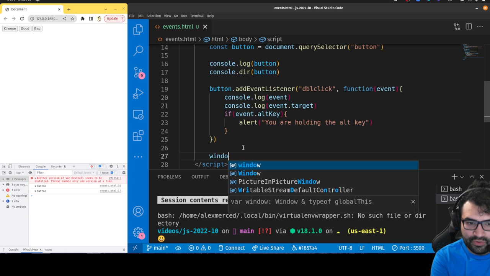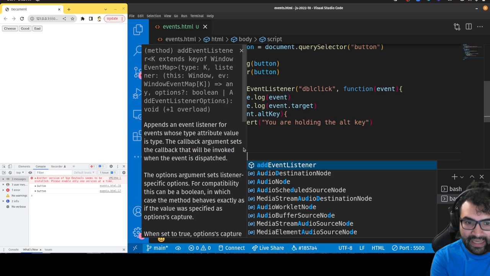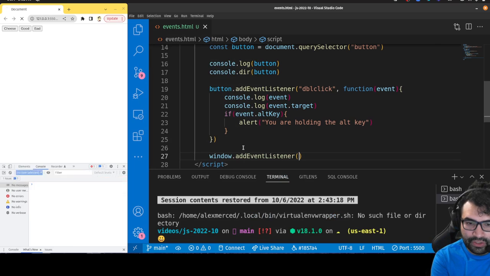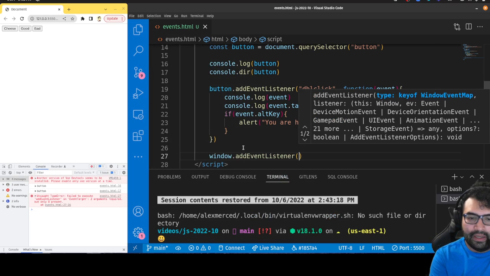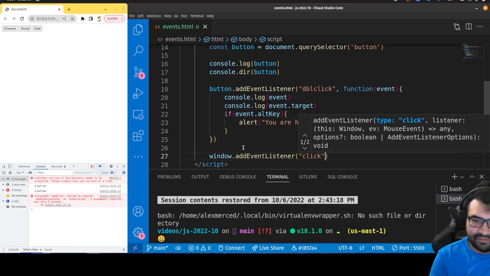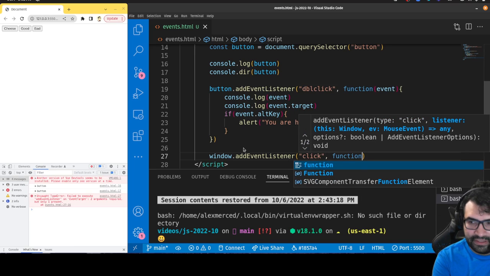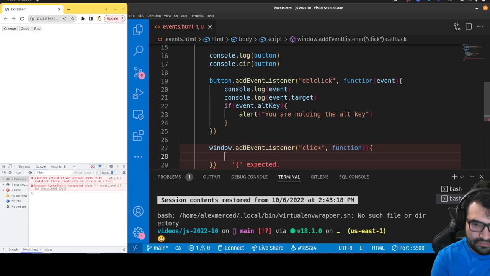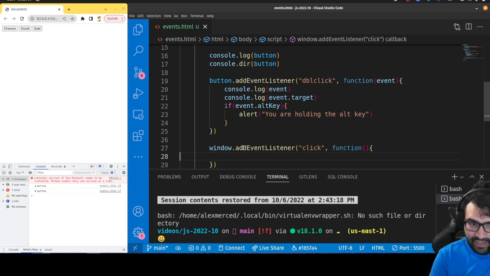The way you do that is you use the window object and you say window.addEventListener. And then again, you're going to say click, and then you pass in a function. I need the event object, but you don't have to call it event. I'm going to call it e this time, so you can see different ways that people do it.